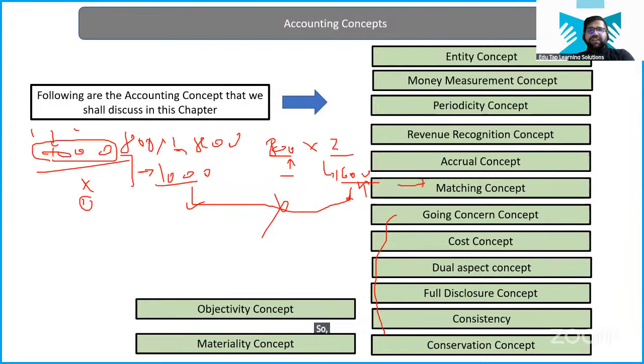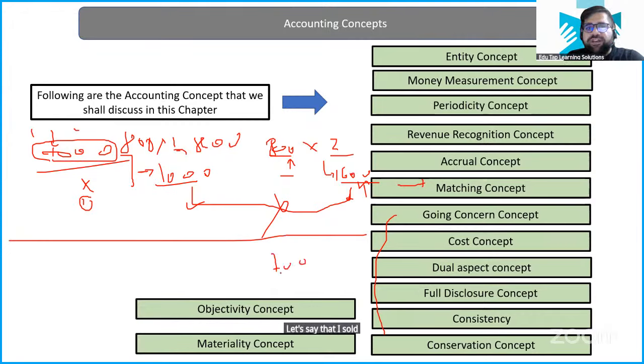So the basic picture is that whatever units you have sold, you have to match with the exact same number of units in your expense. Let's say I check your knowledge again: I sold 700 units this time at the rate of rupees 2. So my total sale is 1400.